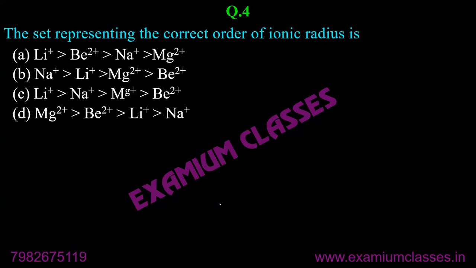The rule is, for isoelectronic species, greater the negative charge, larger the size. Here all are positive charges, so obviously you need to convert that to positive charges.